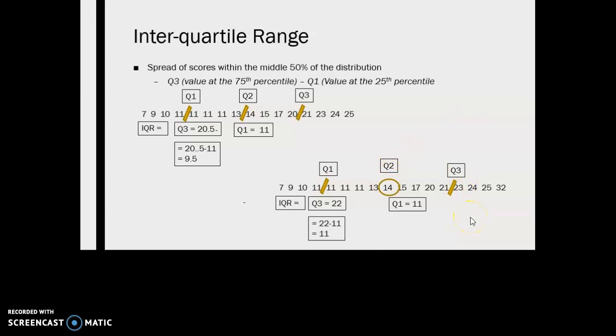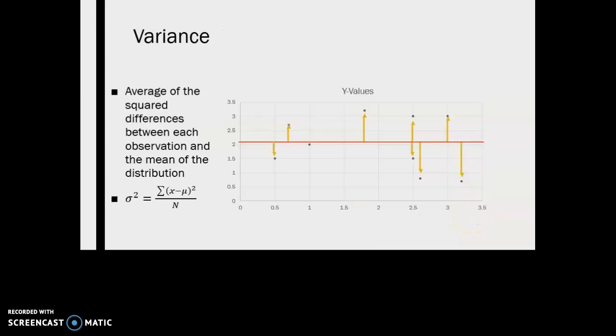All right, so let's talk about a different method for looking at variability that does take into consideration all of the possible values in the distribution, and that's called the variance. Now, the variance is a metric that is the average of the squared differences between each observation and the mean of the distribution.